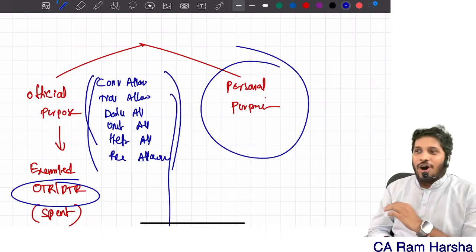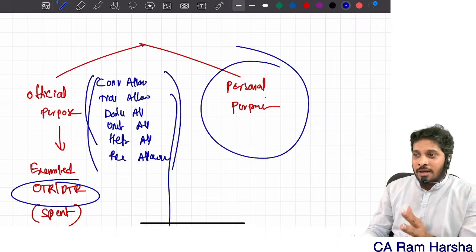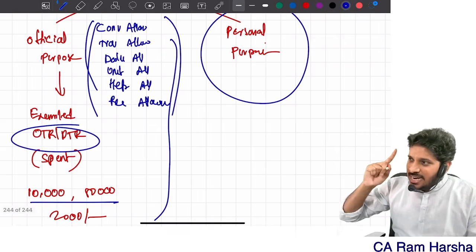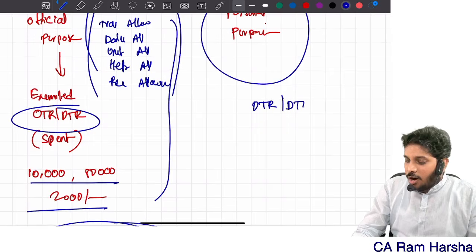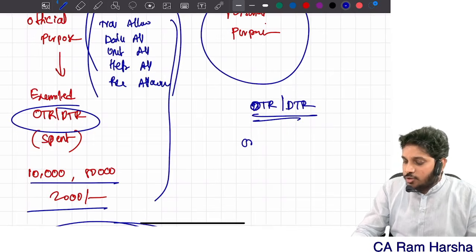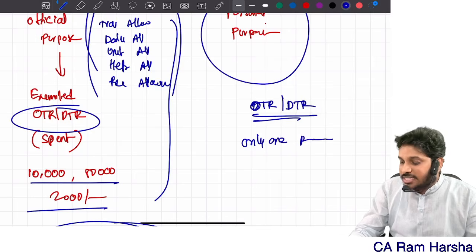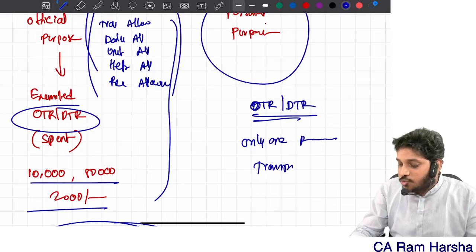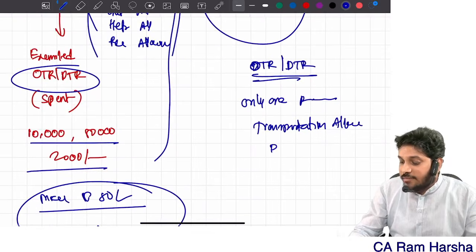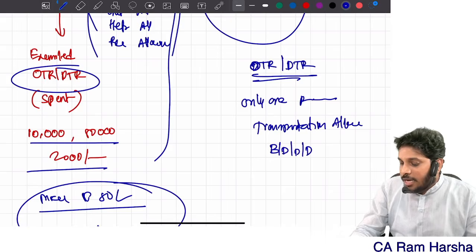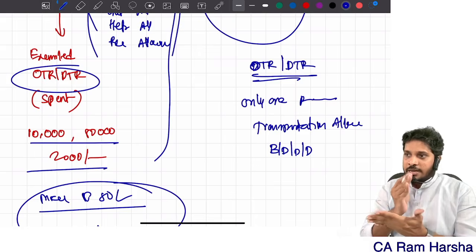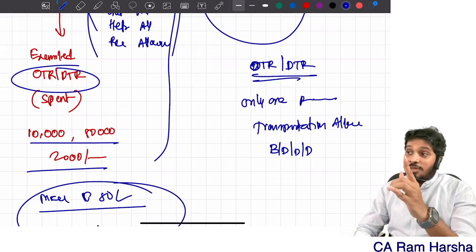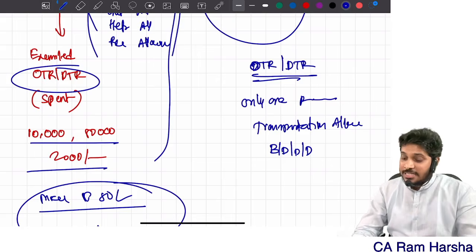Remaining allowances all are called as what? Personal. Only one personal allowance is exempt, whether optional tax regime or default tax regime. There is only one allowance which is personal in nature: transportation allowance. What is it? Transportation allowance given to blind, dumb, deaf, disabled person. Getting it? Any allowance given to blind, dumb, deaf, disabled person, which allowance is it? Transportation allowance.